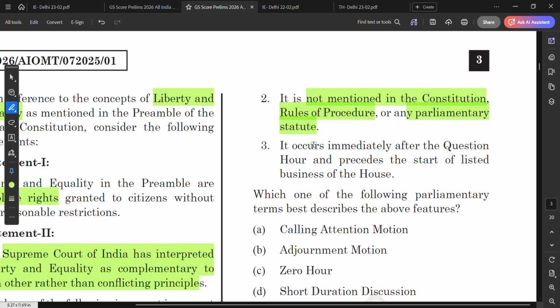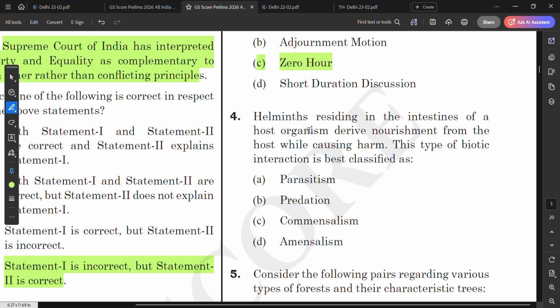It occurs immediately after the question hour and precedes the start of the listed business of the house. Which of the following parliamentary terms best describes the above feature? So this is nothing but the Zero Hour, because it is informal and it is not mentioned anywhere, and it is an Indian innovation. It is only found in India. Indians were the ones who invented this.